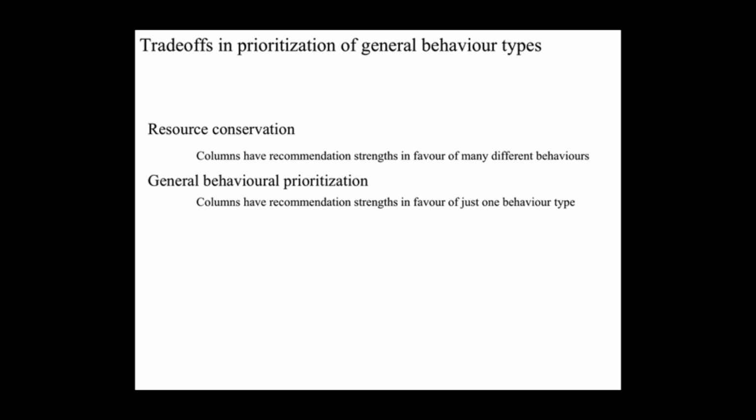So at the most resource efficient, one receptive field will have recommendation weights in favor of lots of different types of behaviors. But to make prioritization efficient, it's better to have receptive fields that predominantly recommend one type of behavior, which reduces the sharing of receptive fields across multiple behaviors, and will therefore tend to need more receptive field definition resources.